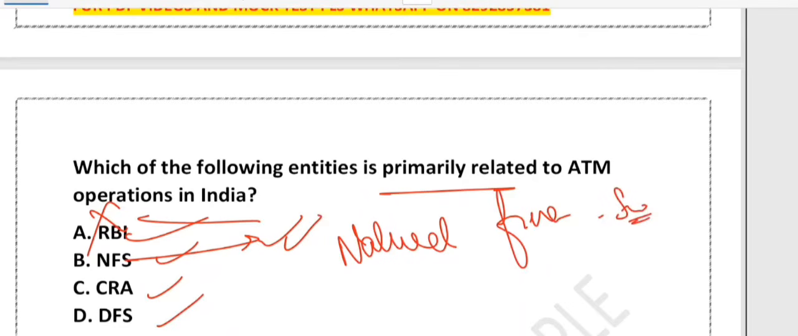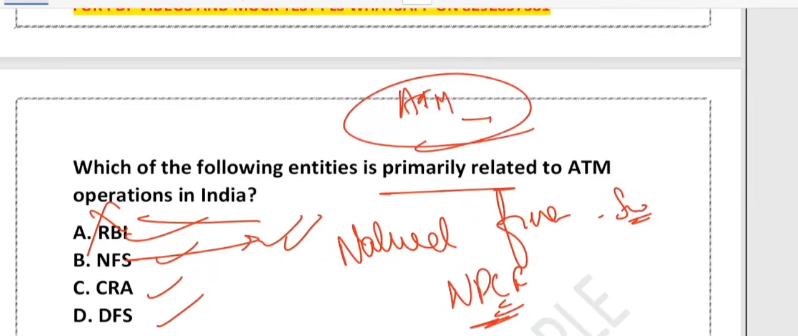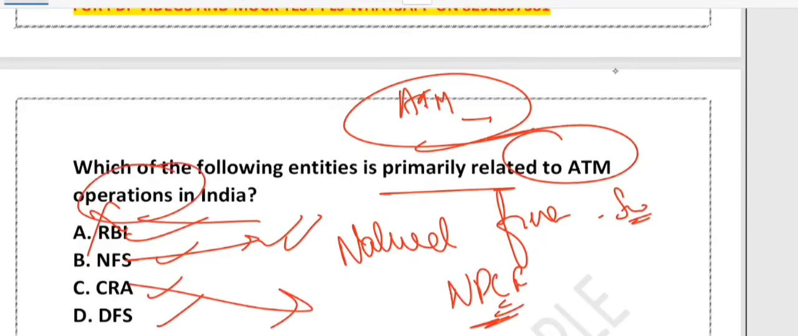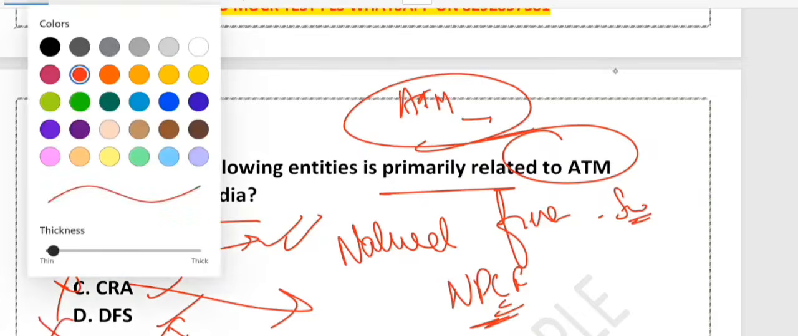It is managed by NPCI and it connects ATMs of different banks so that you can withdraw money from any ATM. So ATM of SBI, ATM of Bank of India, all of them are connected so that you can withdraw at any ATM, even if it is not your bank. What about CRA? CRA, credit rating agency. They deal with credit score and rating, not ATM operation. Question is talking about ATM operation. So CRA is wrong. DFS is Department of Financial Services. It handles policy matters, not technical ATM switching. So it is also wrong. The correct answer to this question is NFS.